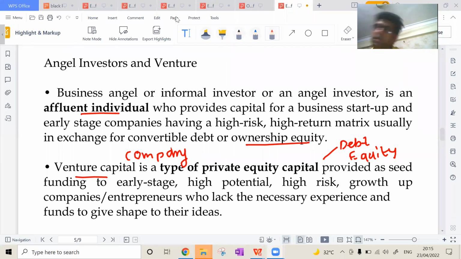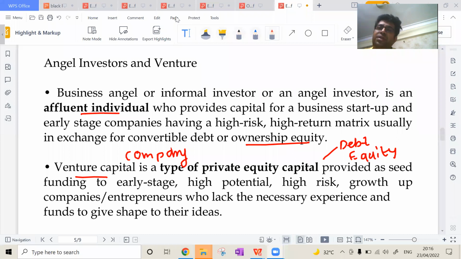Yes, sir. Yes, Vidha. Any of you have seen Shark Tank India? Yes, sir. What was there in that financing? Were they angel investors or venture capitalists? The venture capital. Why venture capitalists? Because most of them were investing in equity. So are they angel investors or venture capitalists?